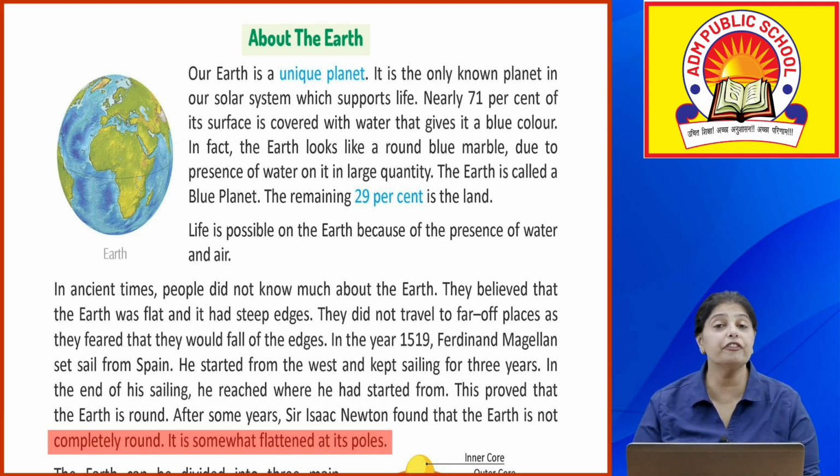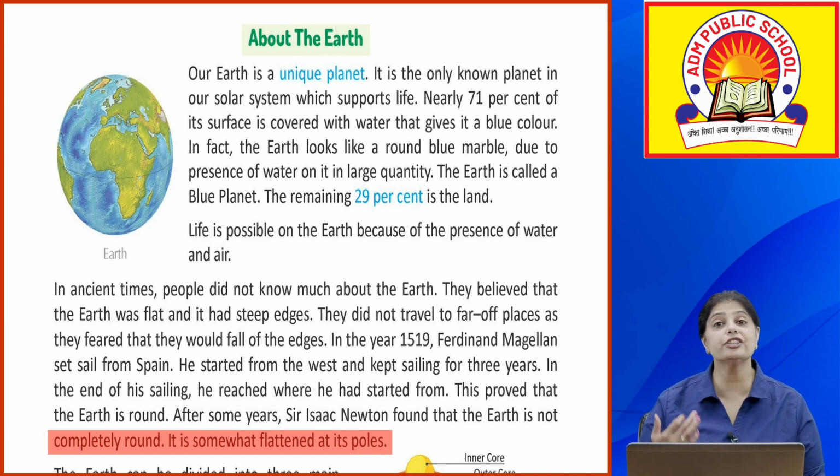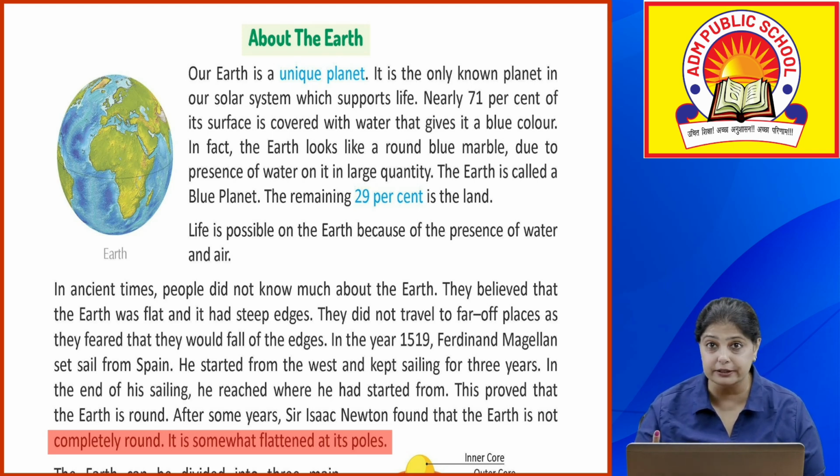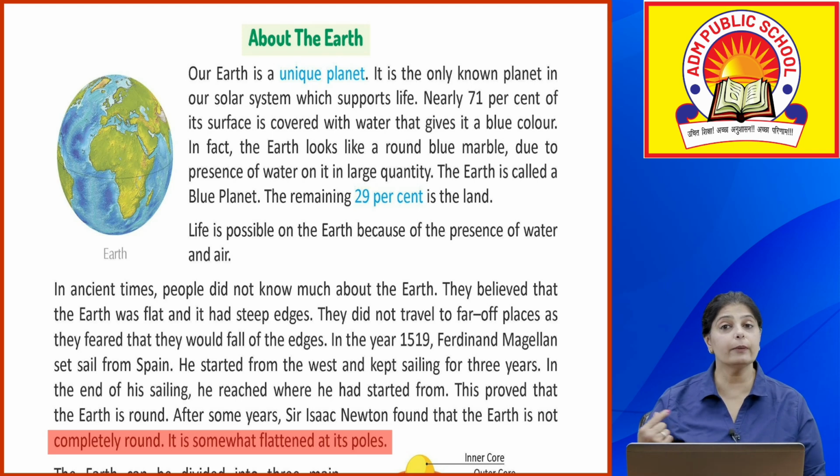But in the year 1519, Ferdinand Magellan started from Spain. So उस time पे aircrafts and all were not there. So he went through a boat. He went on a ship and it started sailing. And then what he discovered was that कि 3 साल बाद he reached the place from where he had started. इसकी वजह से he discovered that the Earth is round. You will always come back to the place from where you've started. Now he started from the west.